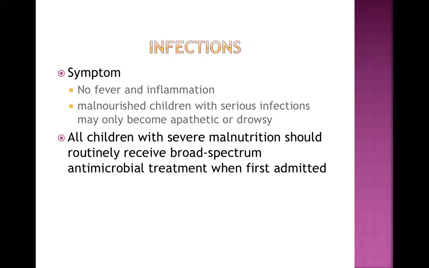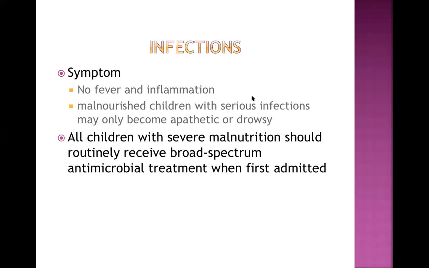And one very important point is, there is no fever or signs of inflammation if infection is there. Then how do we diagnose it, isn't it? That's another big question. Without fever or without signs of inflammation, how infection is diagnosed? So this is a really challenging thing.